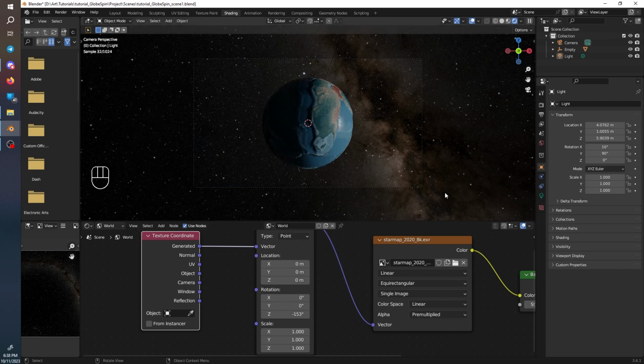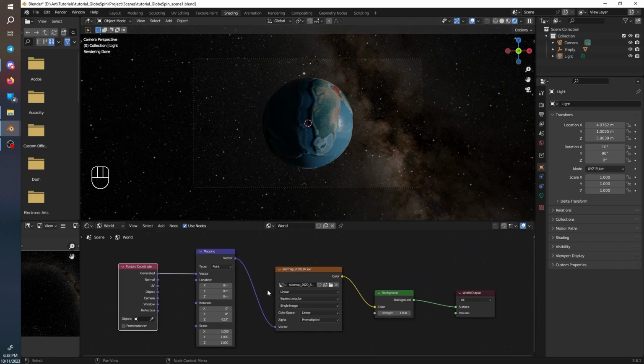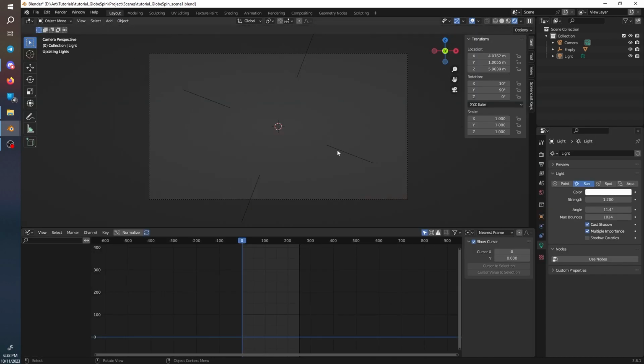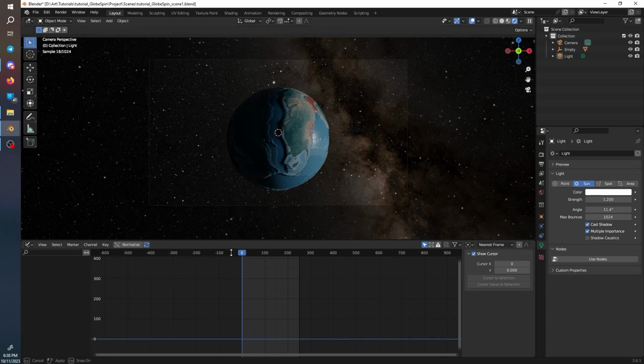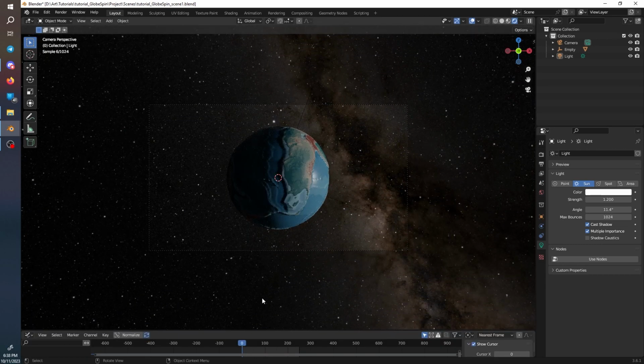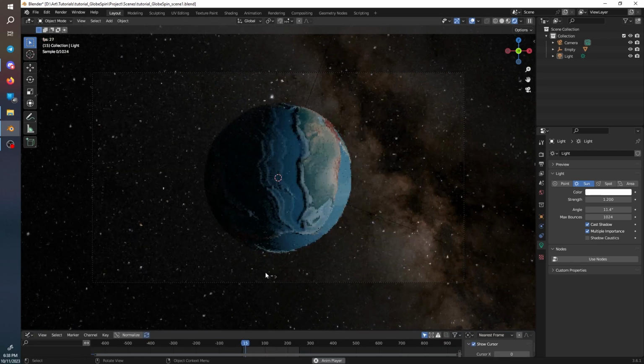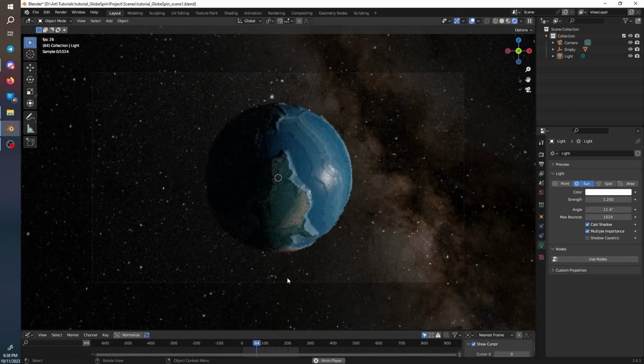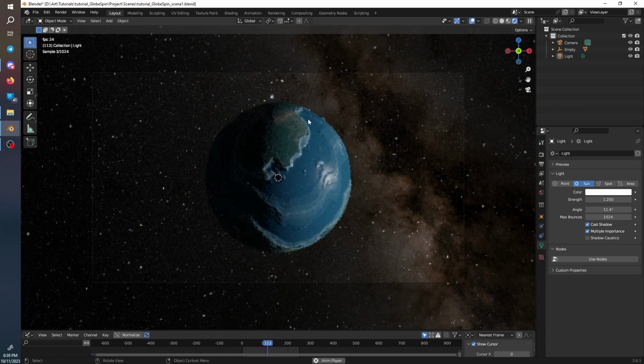That puts just a little bit of the star cluster behind. And that should be your scene. If I go back to layout, and spin, you can see this is going to be what we get.